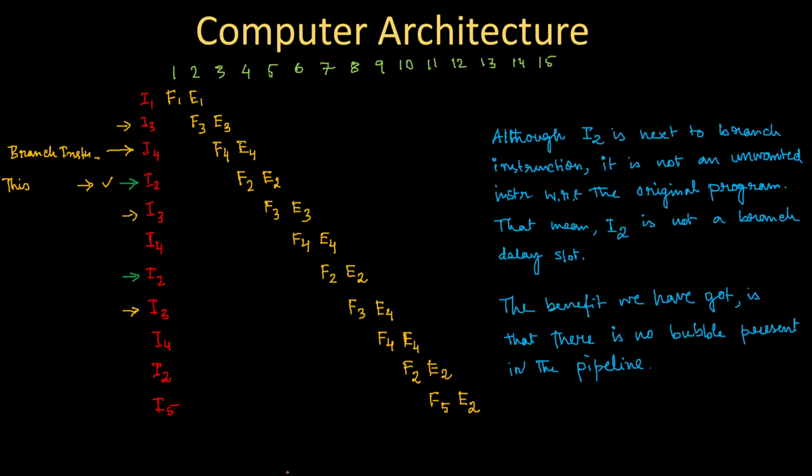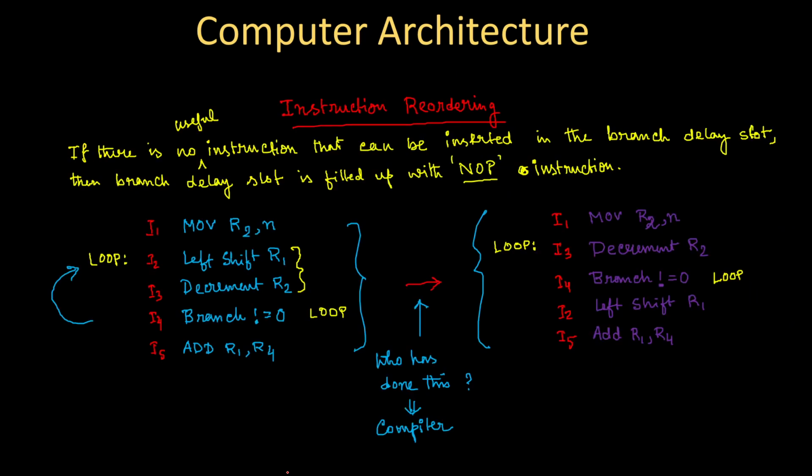So last day we started the conditional branch, and we have seen that by reordering the instructions, by putting the useful instruction in a branch delay slot, how we can improve the number of stalling or bubbles present in a pipelining. And now we will move forward regarding this conditional branch with some other examples and other scenarios.